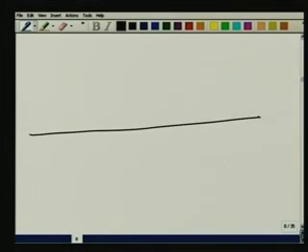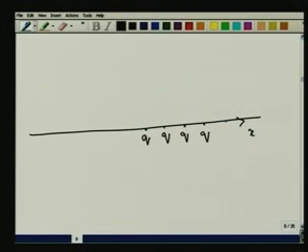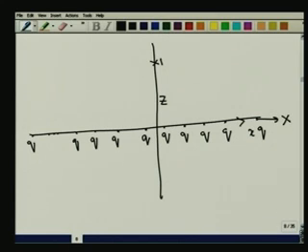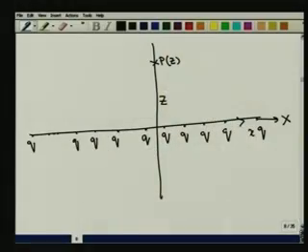So I will take a line which I shall call the x-axis, and then let me choose an origin here, and let me put a charge q here. So equidistant, let us say at a certain distance d, I am going to put a large number of charges, n number of them. This is my x-axis, and I am going to draw a line here perpendicular to that. I will take a point at a certain distance z. So this is the zx plane. This is my x-axis, this is my z-axis, this is my point P located at z, and I ask what is the electric field produced by all these charges.